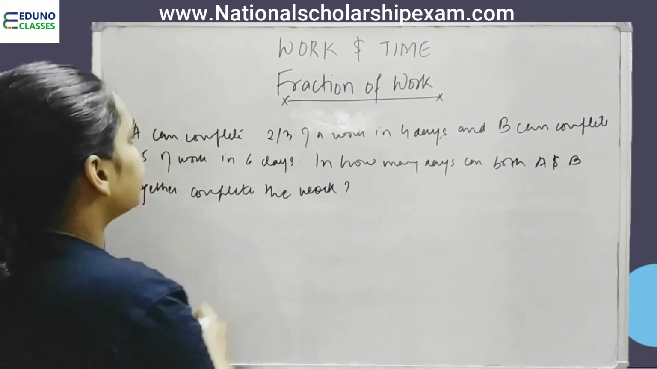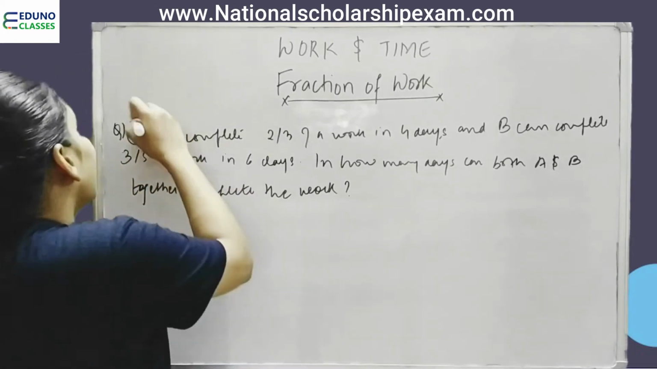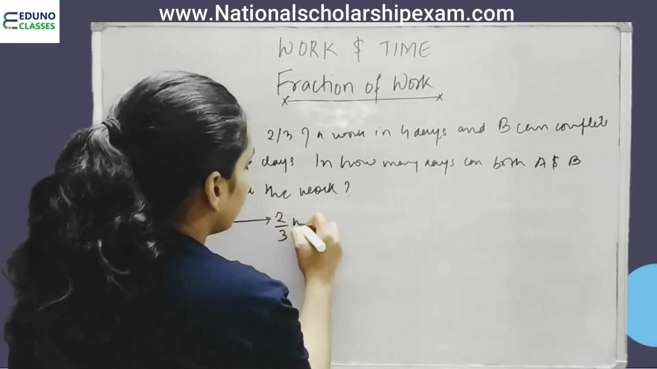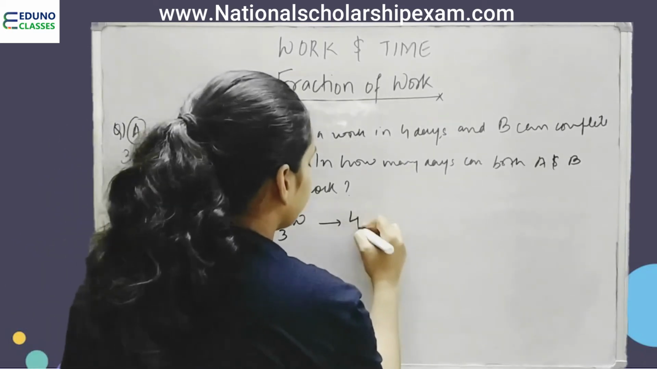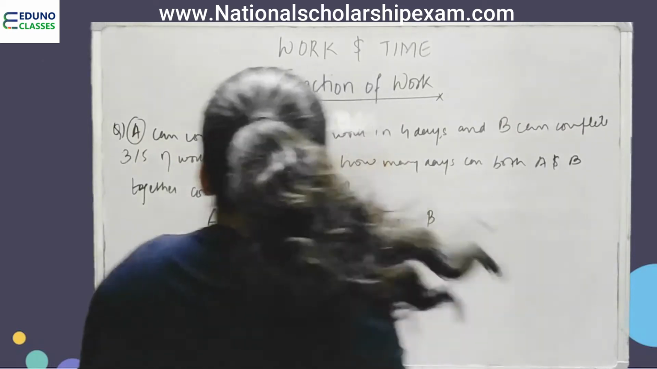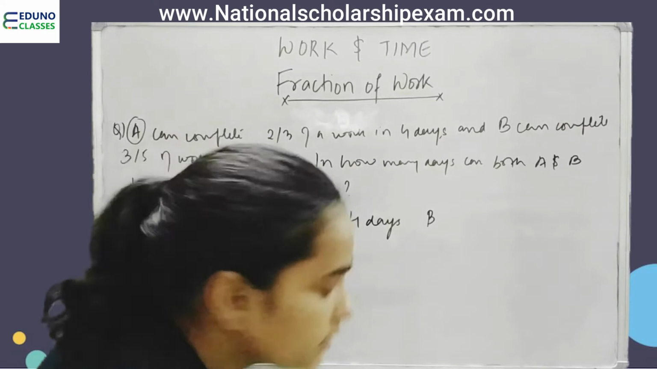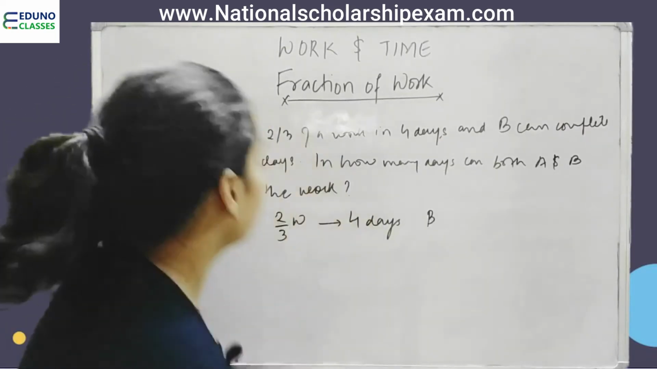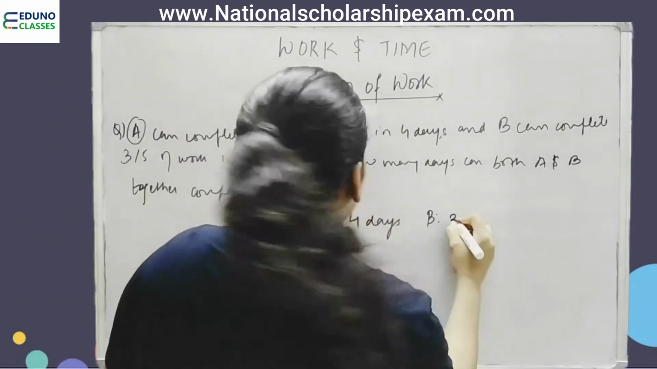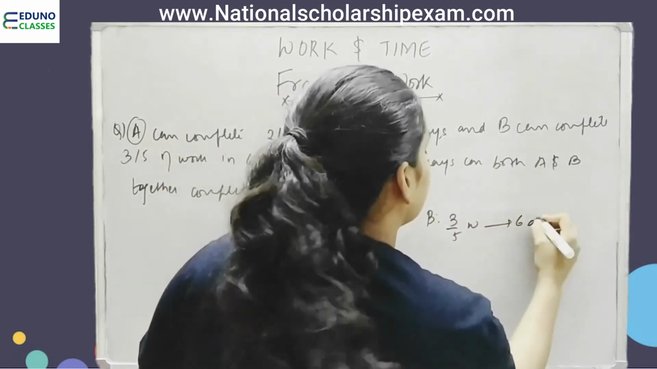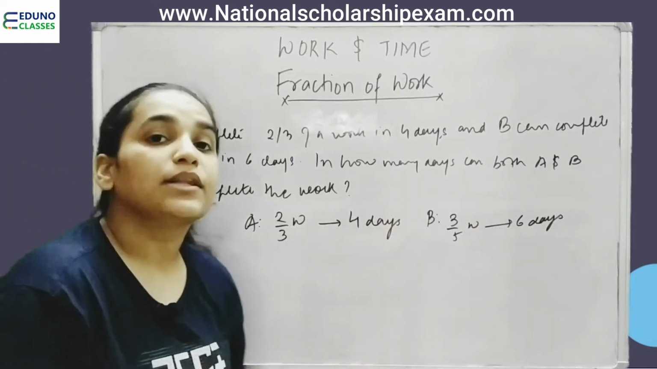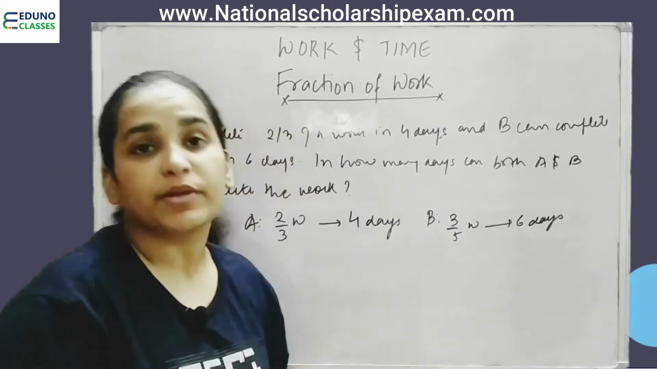A can complete 2/3 of a work in 4 days, and then it says B can complete 3/5 of the work in 6 days. In how many days can both A and B complete the work if they are working together? And this is the information given to us.